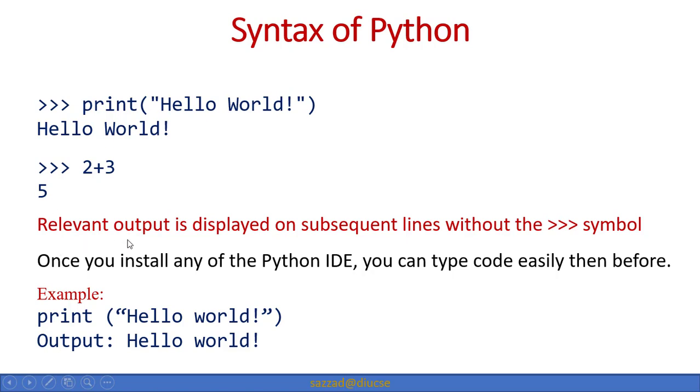The relevant output is displayed in the subsequent line without this symbol. You can see that when the output is shown, it is shown without this symbol. Once you install any Python IDE, you can type code more easily than before. If you have a Python IDE on your computer, you can type a Python program very easily, and you don't need to use this kind of symbol as now. Just write down print and hello world, then the Python IDE will display hello world. It is as simple as that.